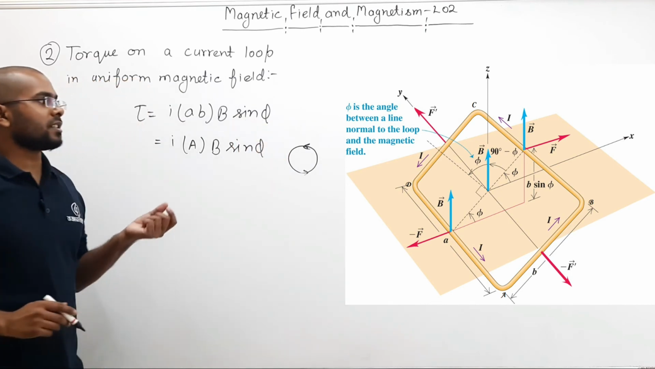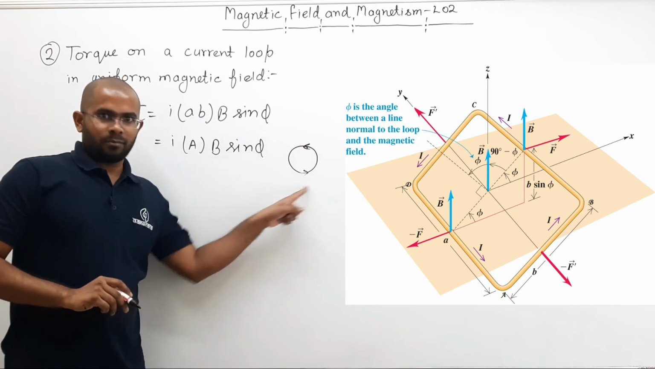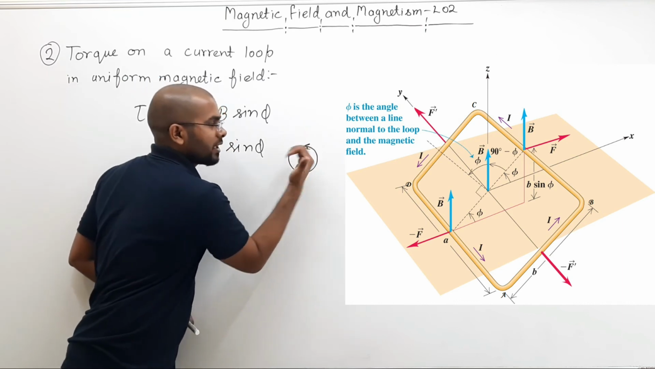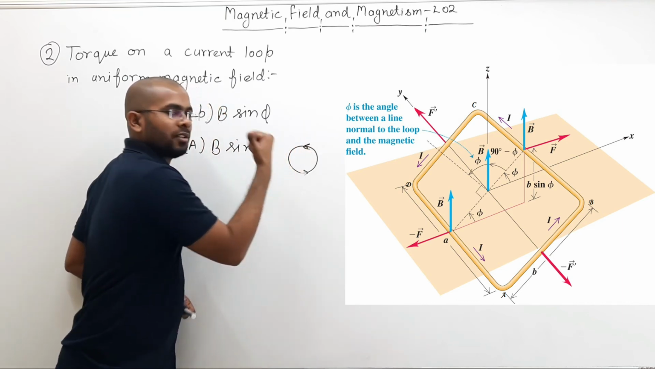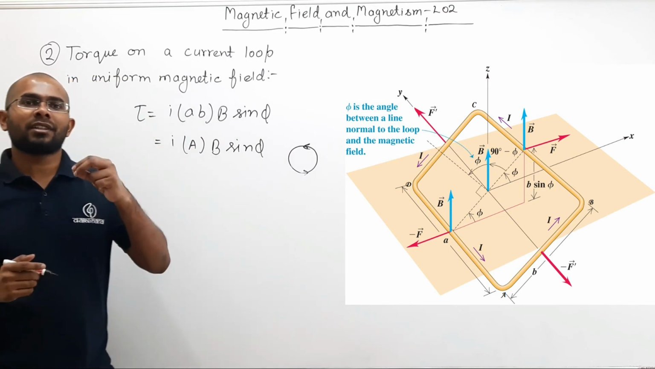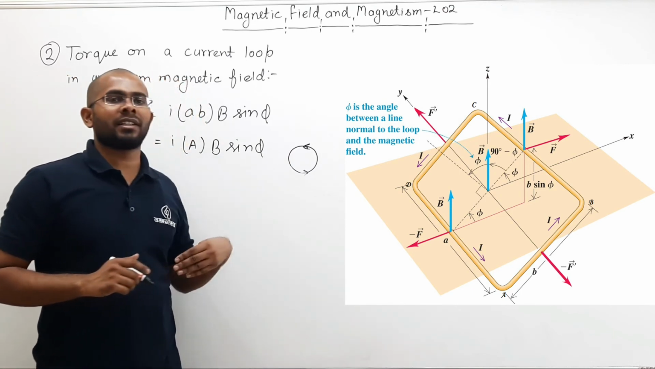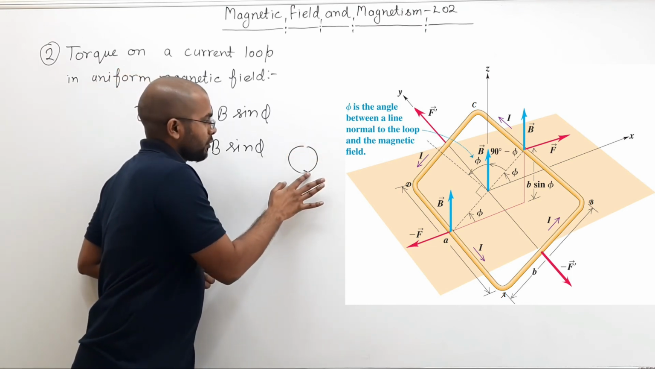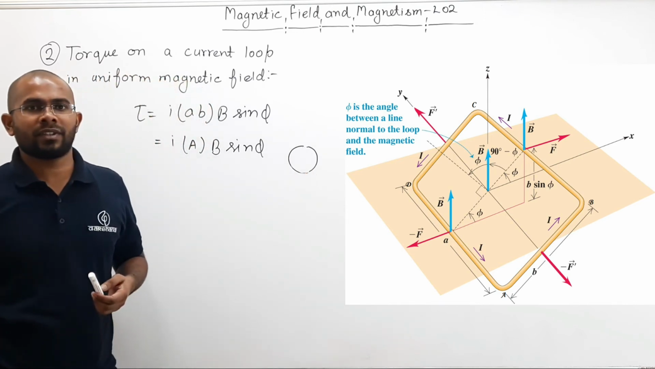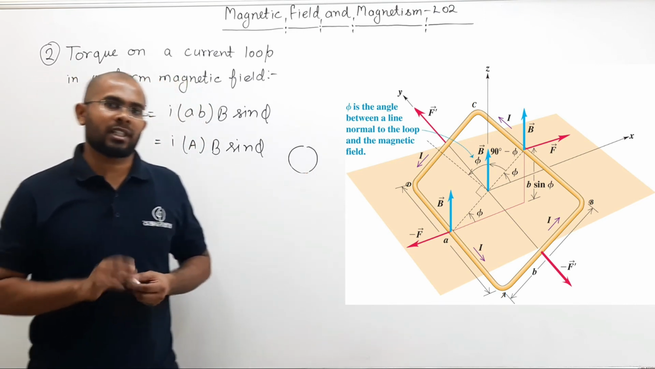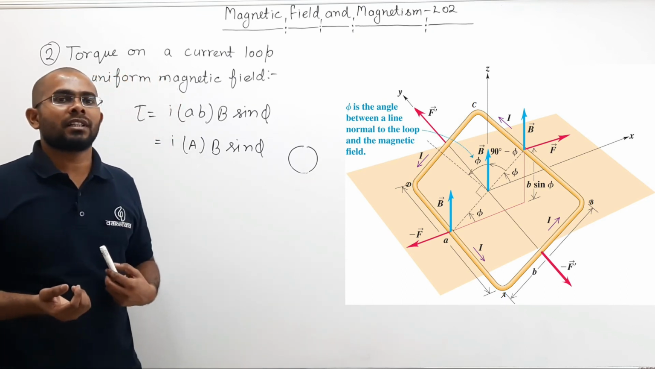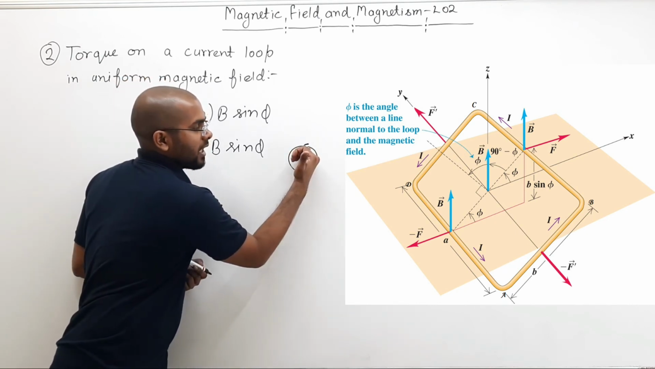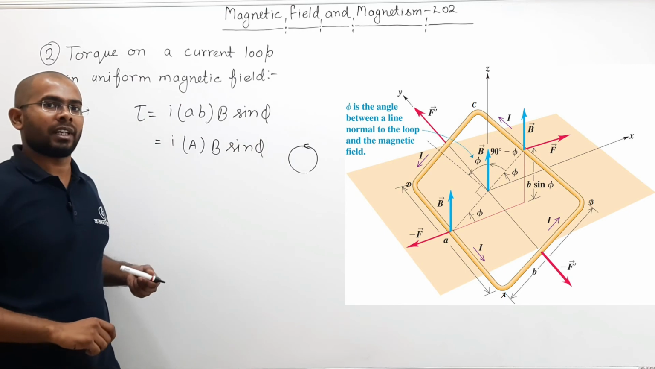So area vector is defined as area magnitude, and the direction will be, if you curl your fingers along the direction of current, then this is your area vector. Now remember, area vector you can only define in case of magnetism, when there is current. If there is no current, and I ask you what is the direction of area vector, you cannot define area vector in that case. You can only define area vector when there is current. If the current is like this, you curl fingers like this, your thumb shows the direction of area vector.